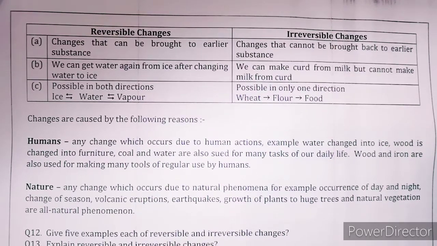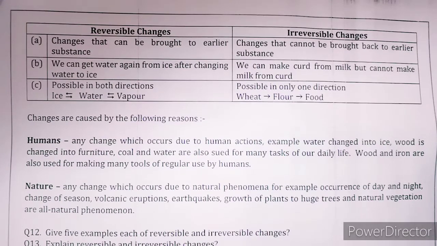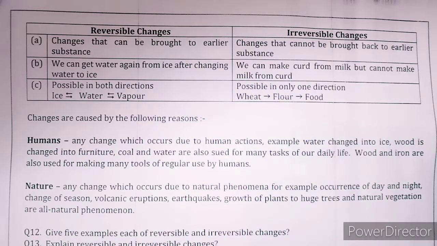We can note this with an equation. Reversible change is in both directions, as ice is converted into water and water is again converted into ice. And on boiling, we can convert water into vapors, and by the condensation process, vapors are again converted into water. So we can say reversible change is possible in both directions.